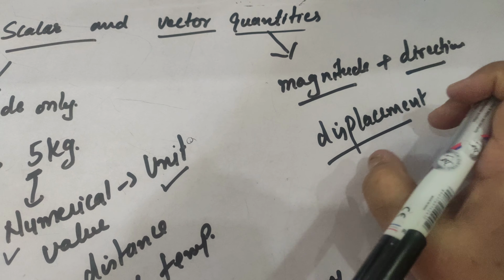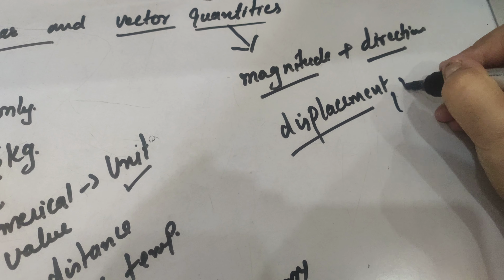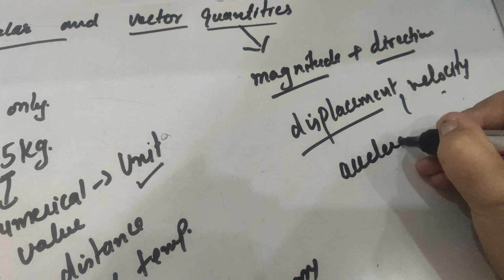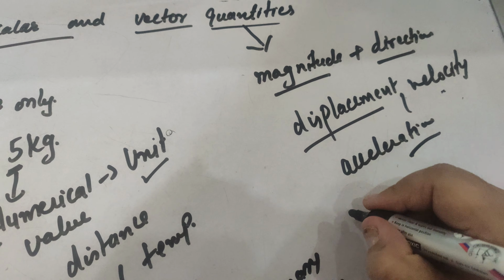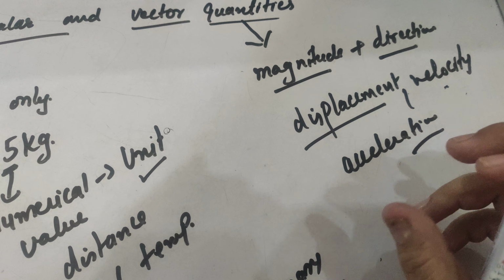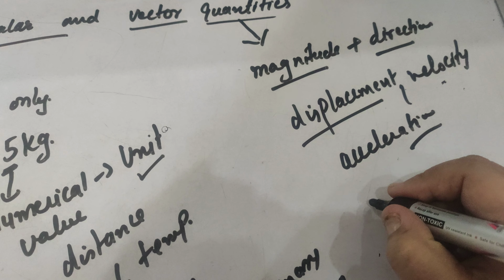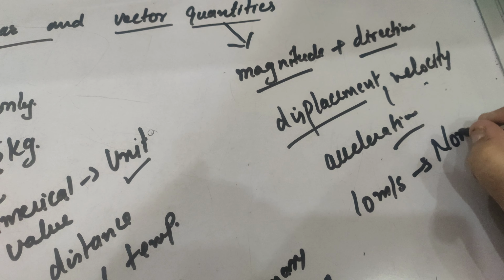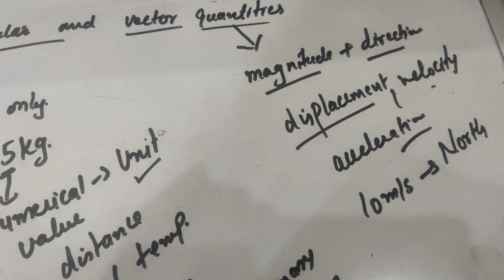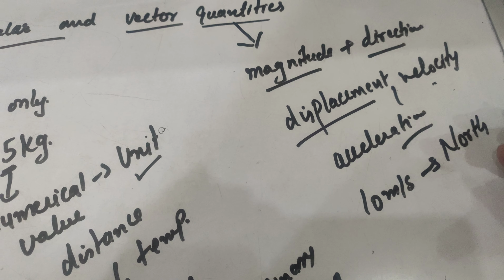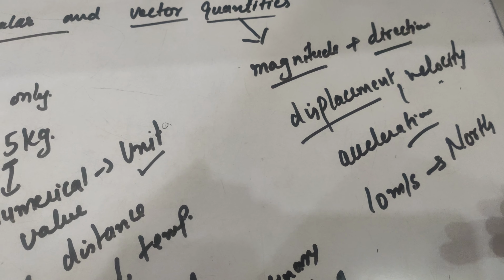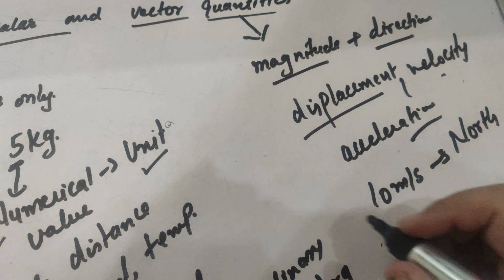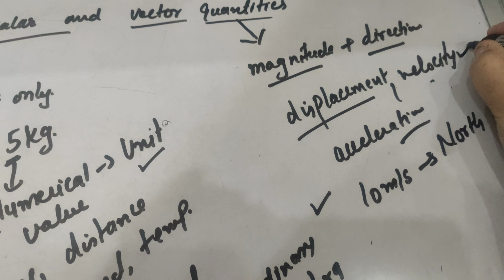Right now you just understand displacement, velocity, acceleration, etc. are its examples. For example, if we say that a body A is moving with the speed 10 meter per second toward north direction, or we can say it is going from Ambala to Sonipat, it means we are specifying the direction also. So in that case, that physical quantity is said to be a vector quantity.